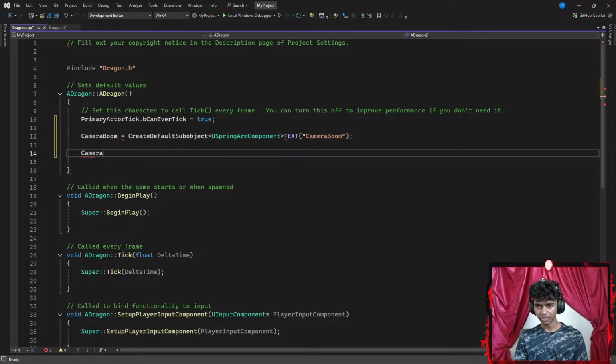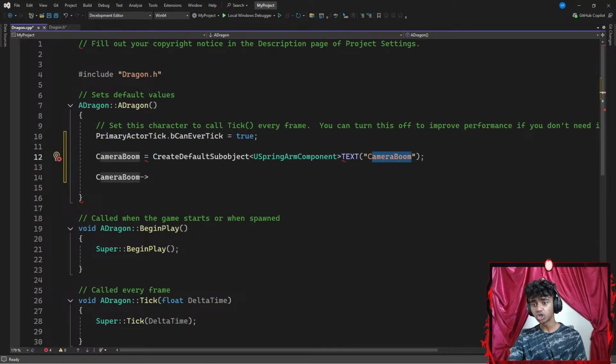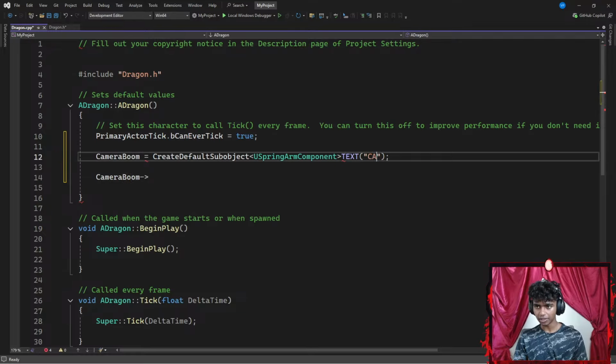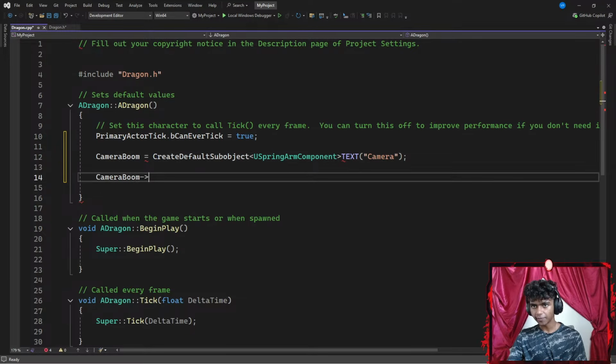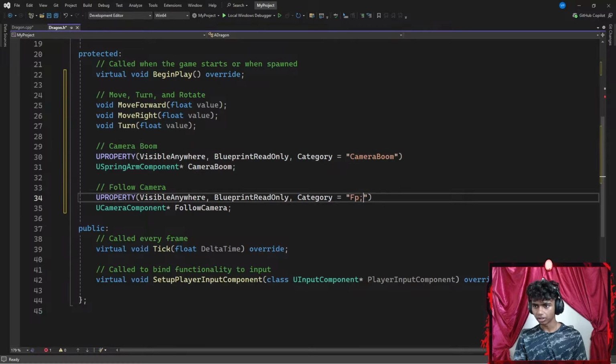Could it be that my text should be my actual category, which is going to be camera? Let's go with something like camera, and this should be something like camera boom, and that should be something like follow camera.